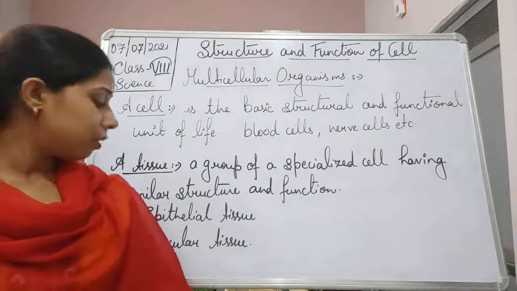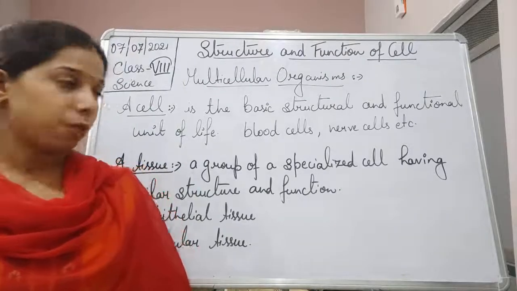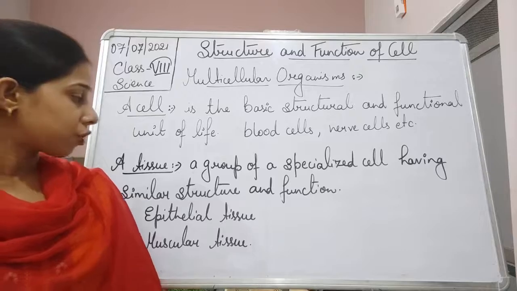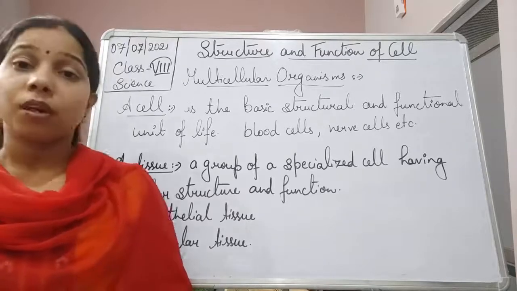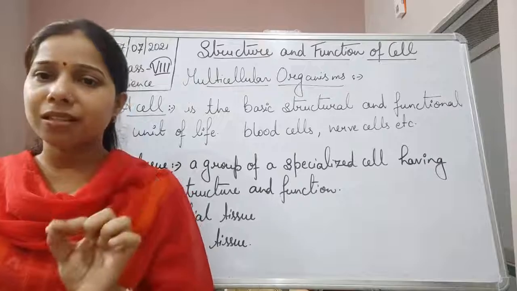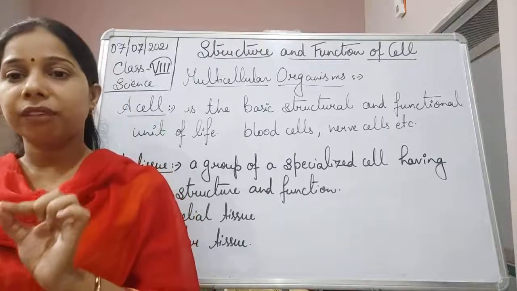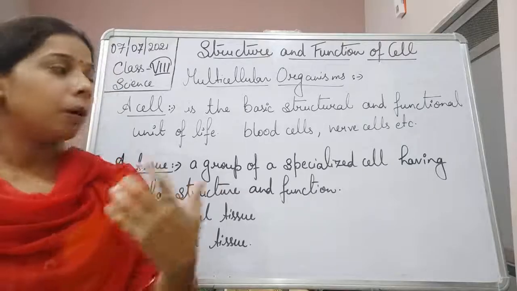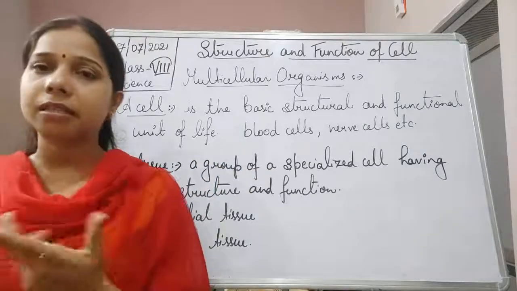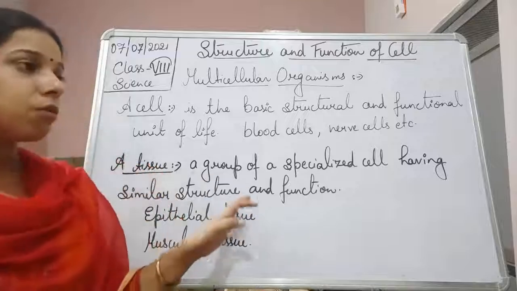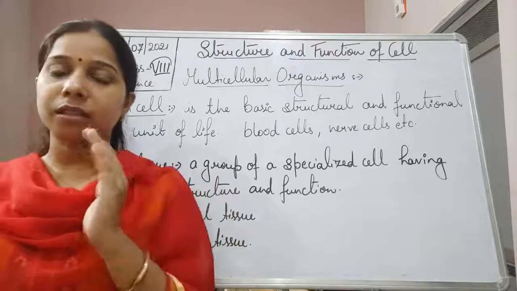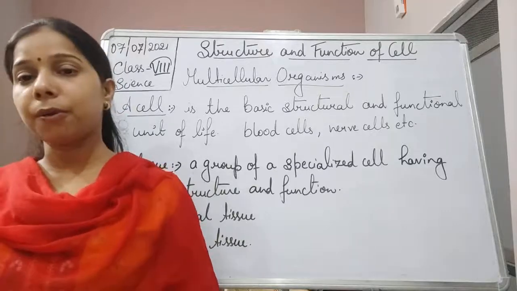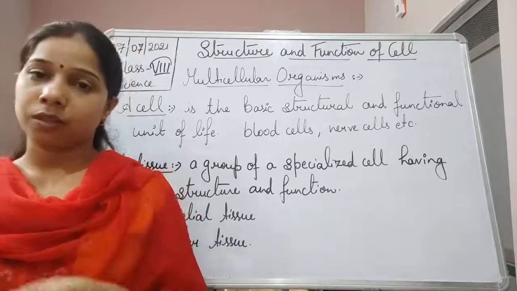A group of specialized cells having the same structure and same function are called a tissue. So a cell was the basic unit of a living organism, and it can be a nerve cell, a blood cell, a muscle cell, anything. Tissues are formed when a group of specialized cells combine together, students.